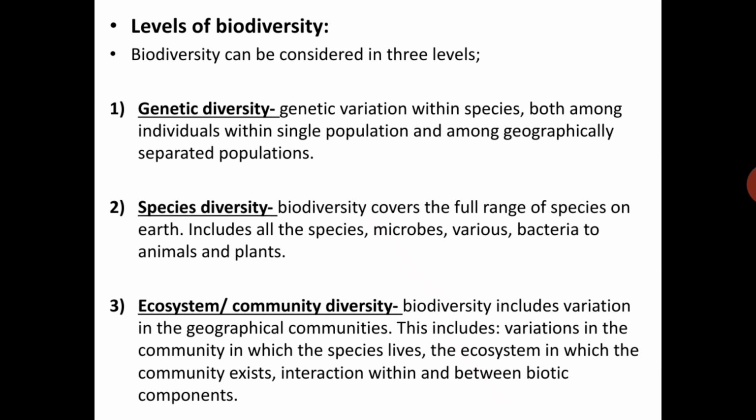Biodiversity covers the full range of species on earth, including all the species, from microbes, viruses, and bacteria to animals and plants. Next, ecosystem or community diversity. Biodiversity includes variation in the geographical communities. These include variation in the community in which the species lives, the ecosystem in which the community exists, and interaction within and between biotic components. That's nothing but an ecosystem or a community.